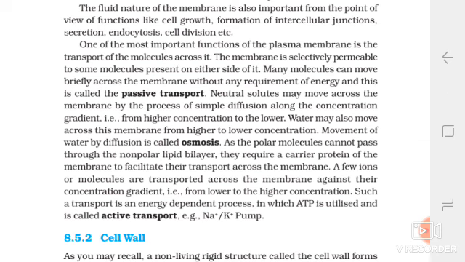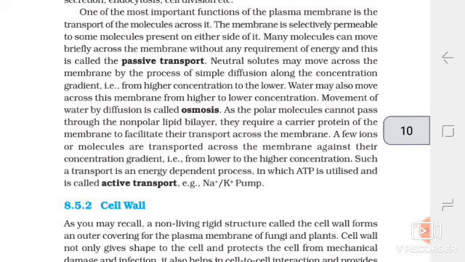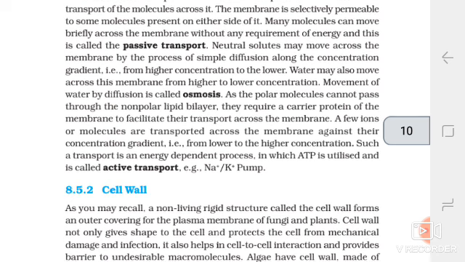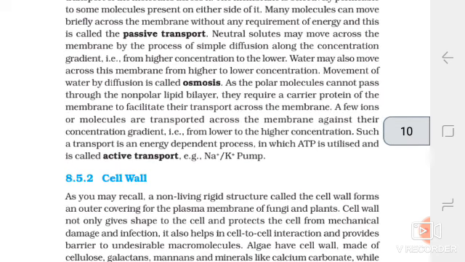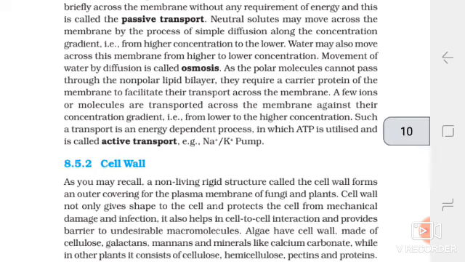As the polar molecules cannot pass through the non-polar lipid bilayer, they require a carrier protein of the membrane to facilitate their transport across the membrane. A few ions or molecules are transported across the membrane against their concentration gradient, from lower to the higher concentration. Such a transport is an energy dependent process in which ATP is utilized and is called active transport.